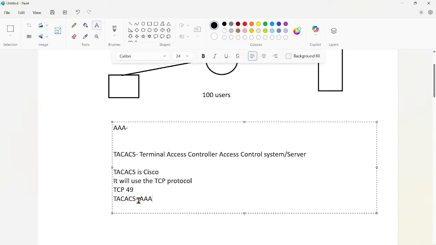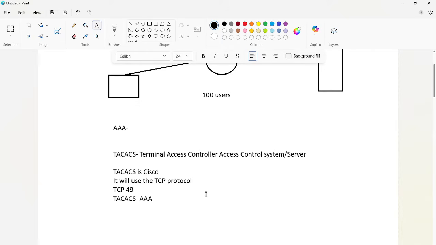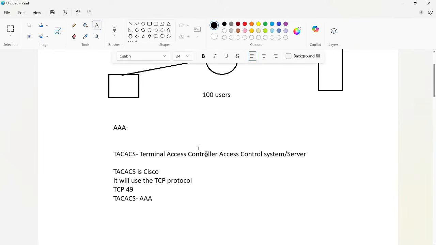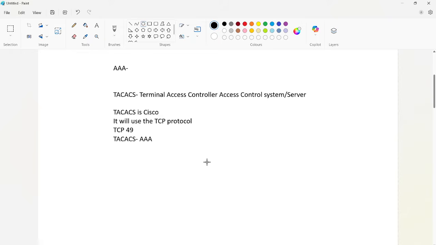But in TACACS+, everything will be in separate messages, like first authentication. Once the authentication is successfully done, it will do an authorization, and once the authorization is done, it will send an accounting request. So most of this will happen in TACACS+. Yesterday we discussed in RADIUS the access request, access challenge, access accept, and access reject. But we will also have some messages here, not the same as RADIUS.